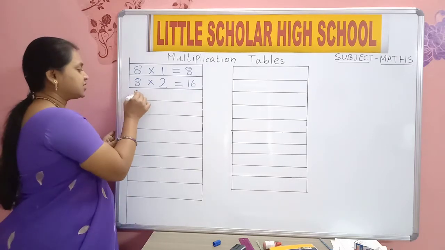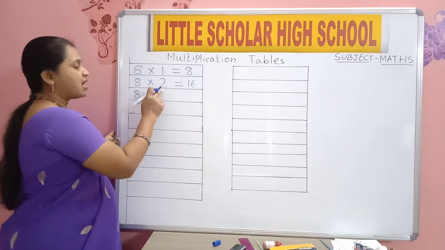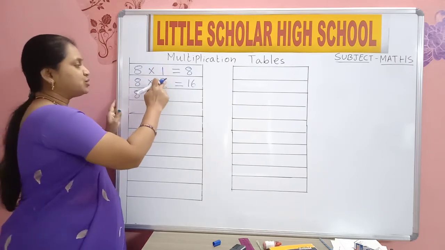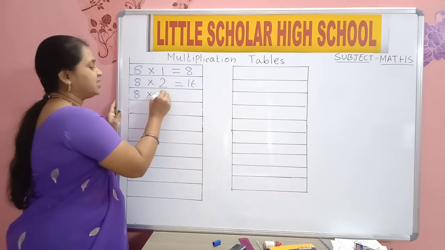Now 8 into. After 2 which number? 1, 2. Then which number comes? 3.